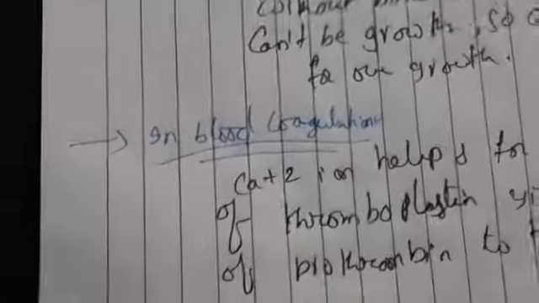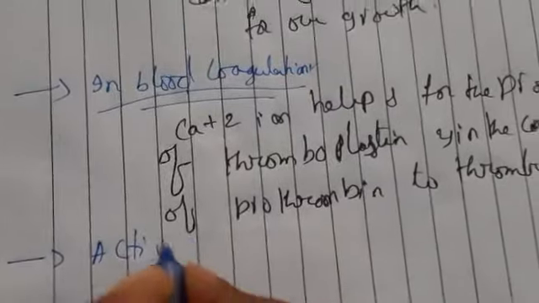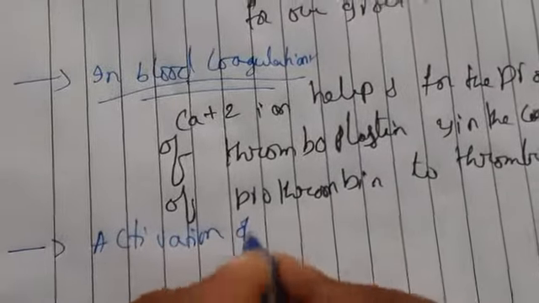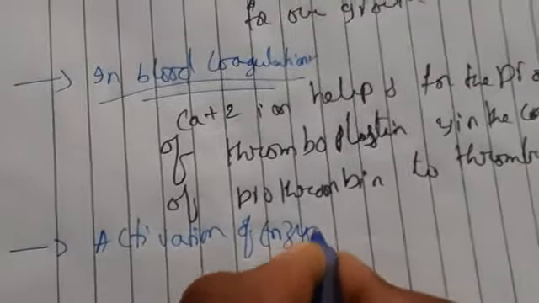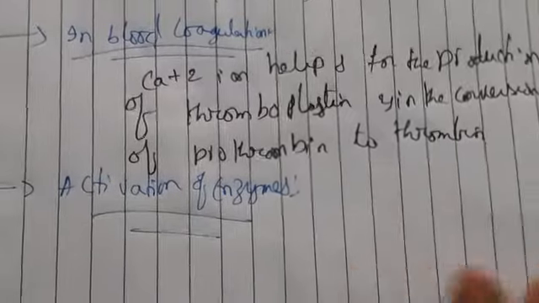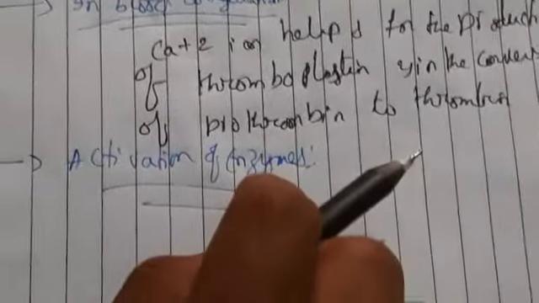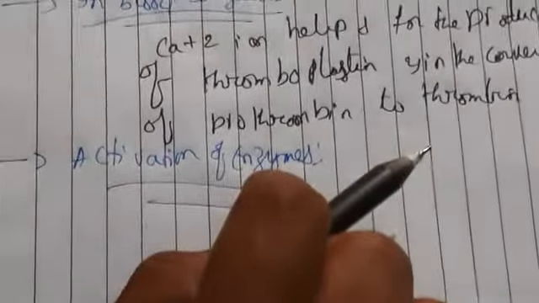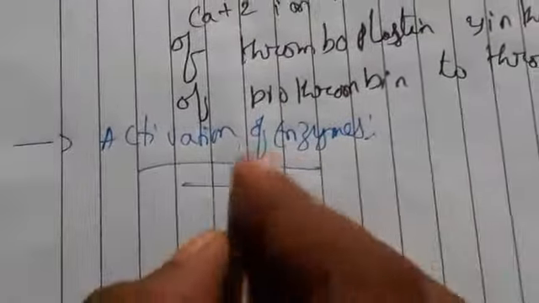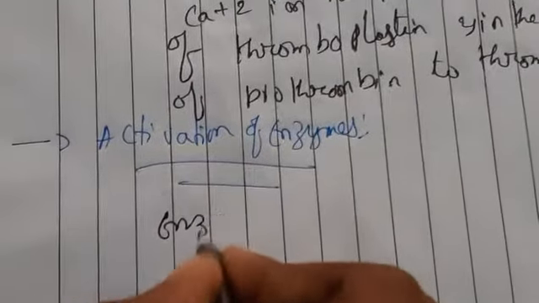And the next function is activation of enzymes. To activate enzymes, we need calcium. So how is it activated? Enzymes such as lipase, succinic dehydrogenase, adenosine triphosphatase, and proteolytic enzymes are activated by calcium. So what are the enzymes we are using here?